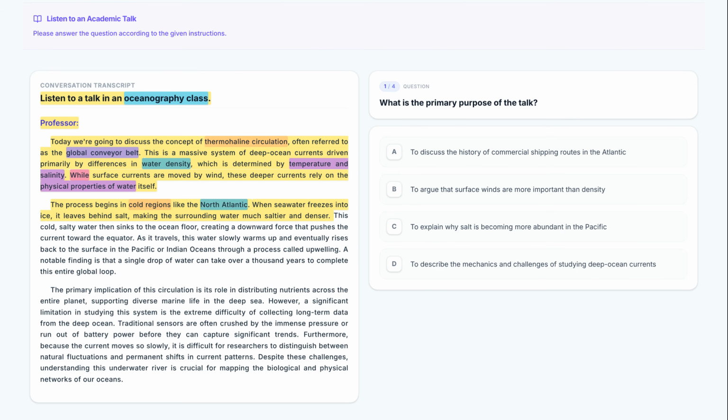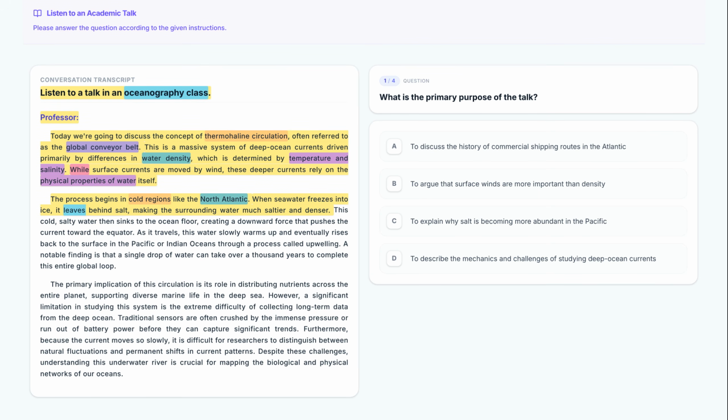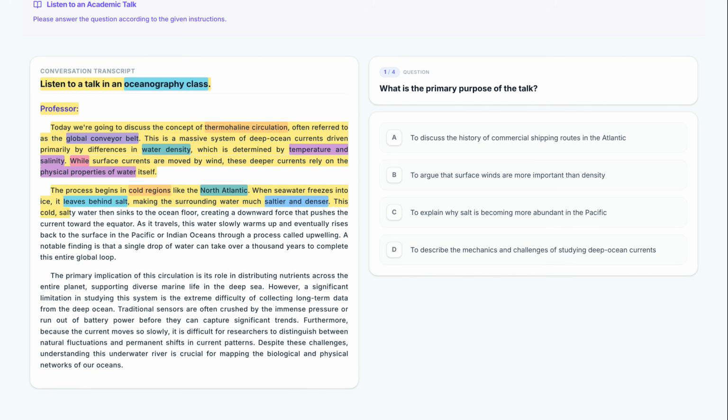When seawater freezes into ice, it leaves behind salt, making the surrounding water much saltier and denser. In this sentence, the professor explains a key chemical change. As ice forms, it leaves behind salt, which directly results in water that is saltier and denser. This cold, salty water then sinks to the ocean floor, creating a downward force that pushes the current toward the equator. The professor describes the physical movement where this water sinks to the ocean floor, noting that this creates the downward force necessary to move the current.